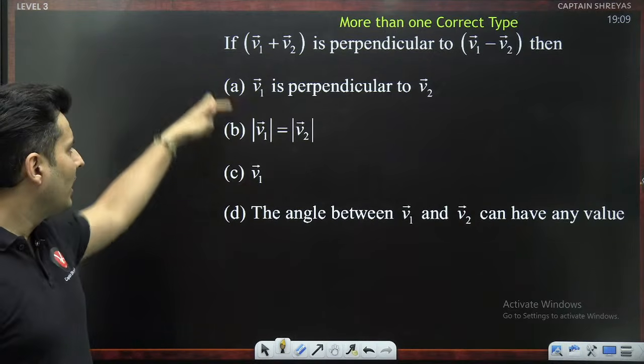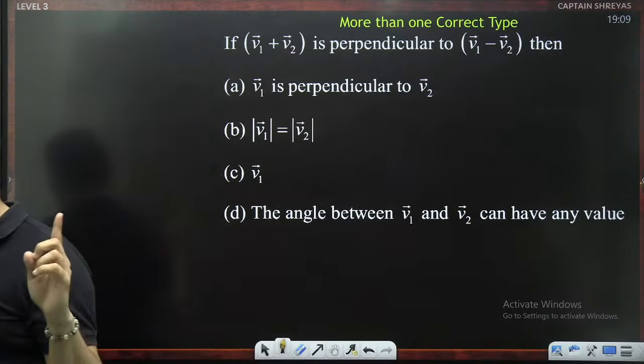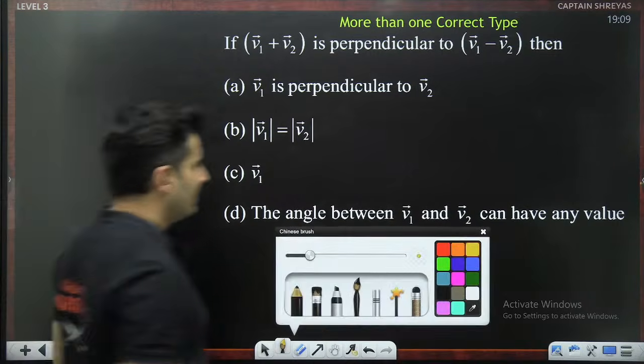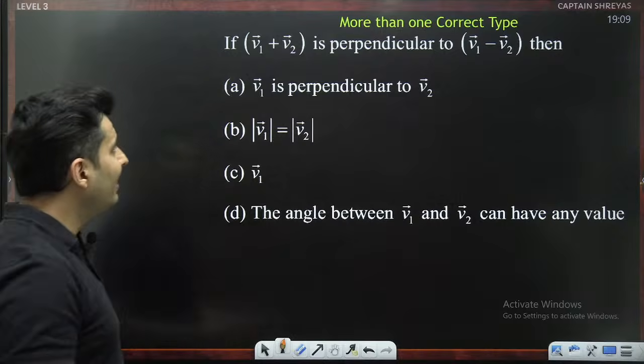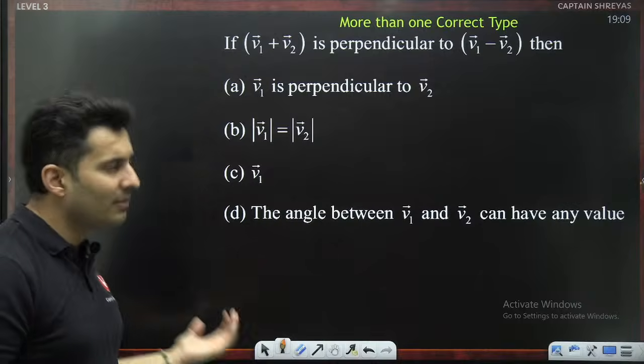But okay, let's look at A, B and D options. More than one option can be correct. Yes. So let's see, how do we solve this? If V1 plus V2 is perpendicular to V1 minus V2, then what can you say about V1 and V2?